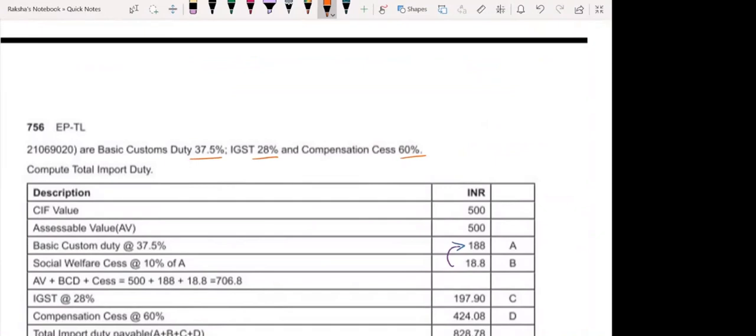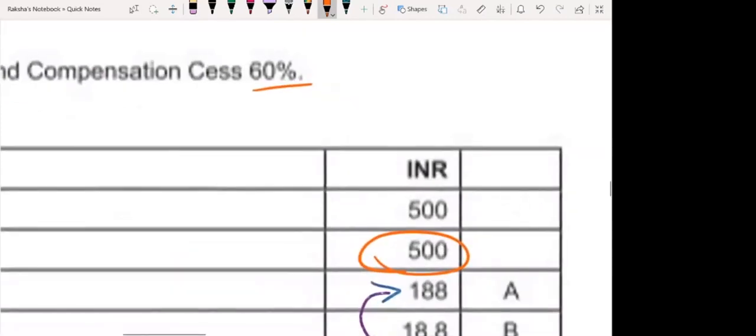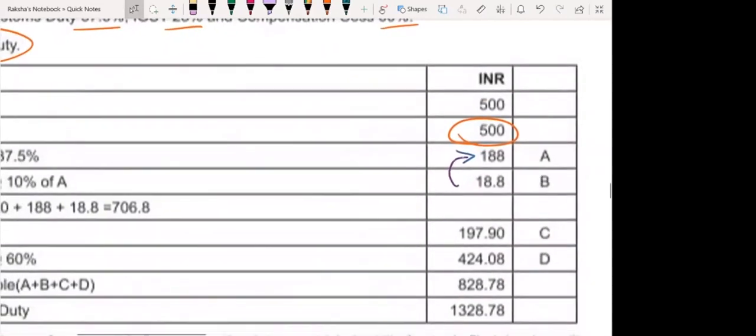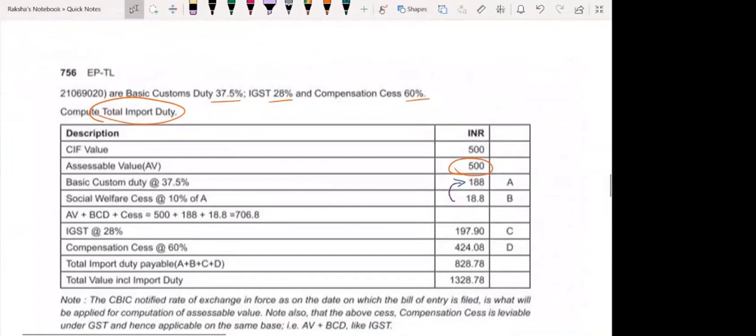Now, how do you calculate total import duty? Here they are interested in how much is the duty or the total taxes. So the CIF value or the assessable value is 500 rupees. On this 500, what is the basic customs duty? 500 into 37.5%, you will get 188.